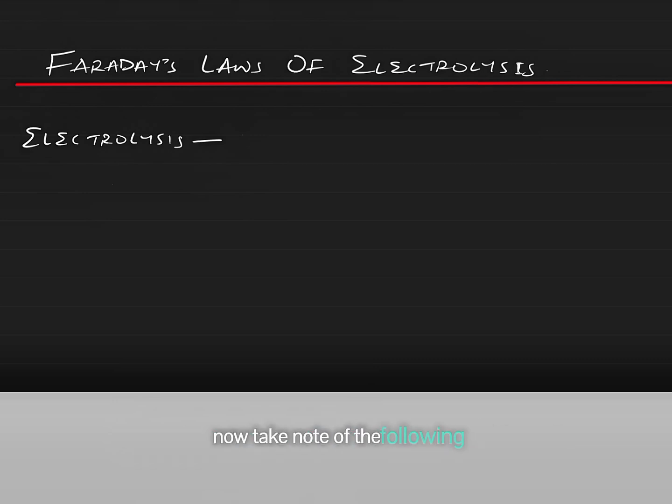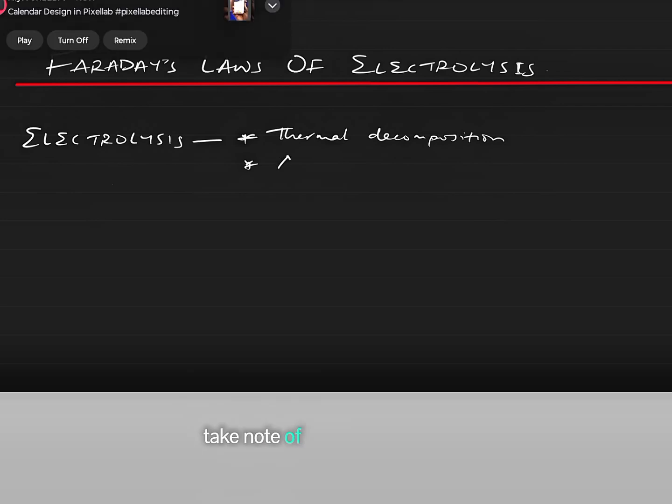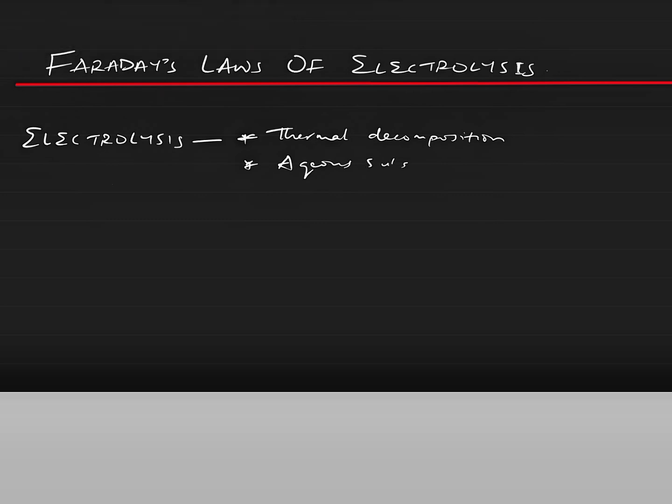Take note of the following: thermal decomposition, aqueous substance, and the passage of electricity.